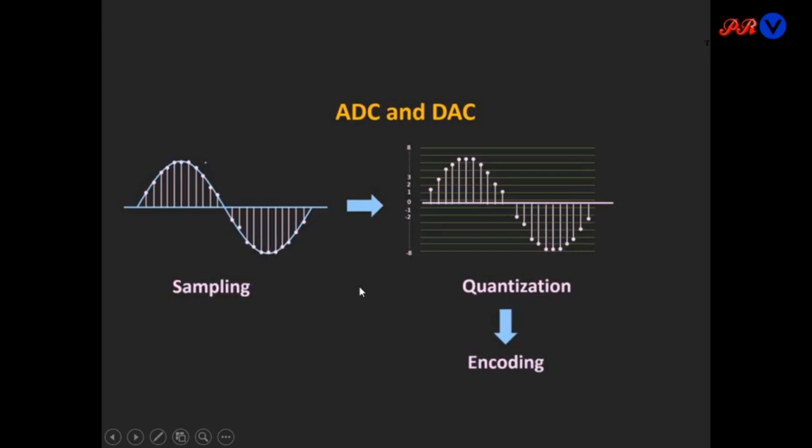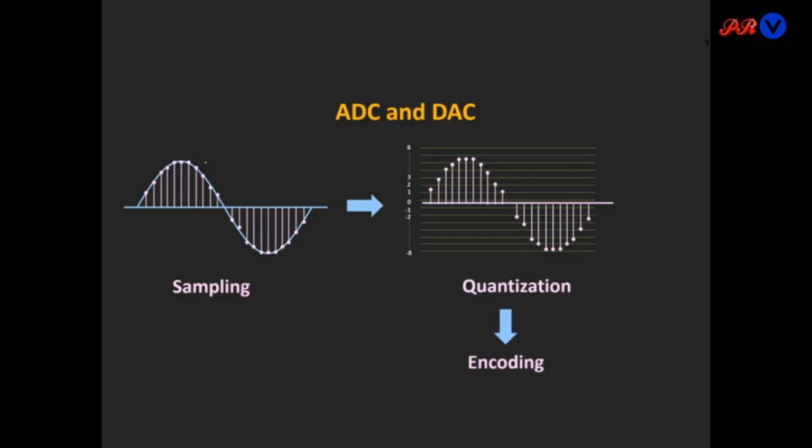Here the quantization levels are 16. We are using 16 different quantization levels, and the sampled signal is assigned the nearest quantization level value. Then in the last step we will encode the quantized signal using binary encoding or some other encoding we can use.